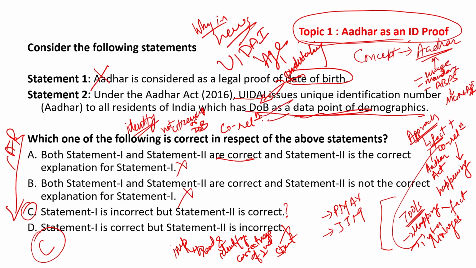So that is correct. If this would not have been correct, then the statement A would have been the answer. So it merely is a data point of demographics, and it is not by virtue of that a proof of citizenship or date of birth.